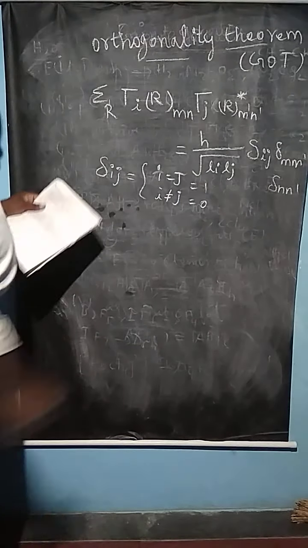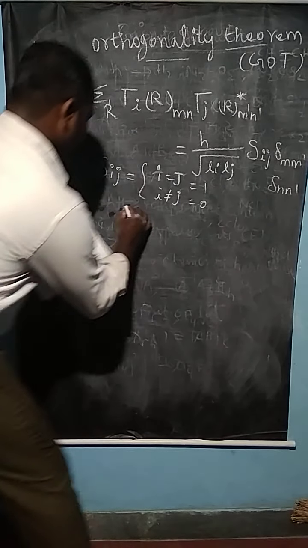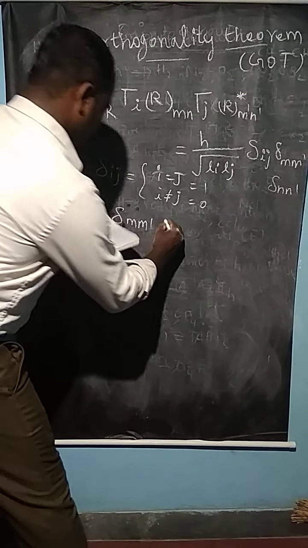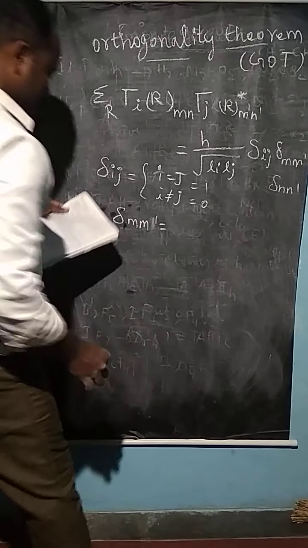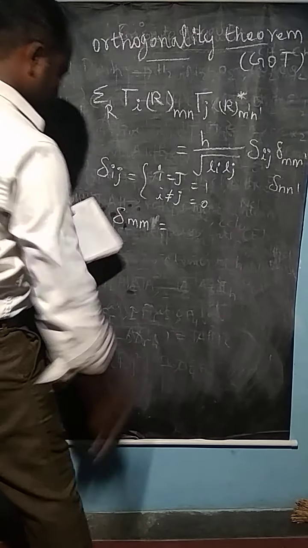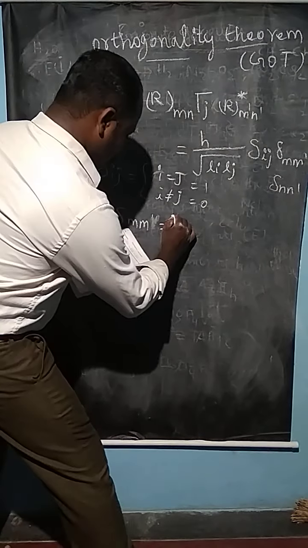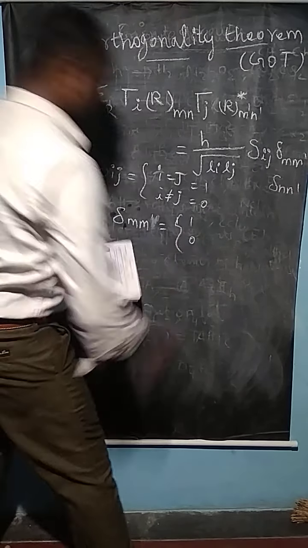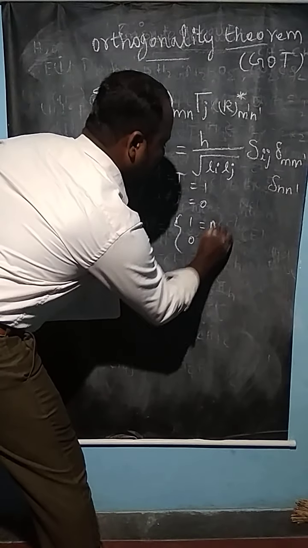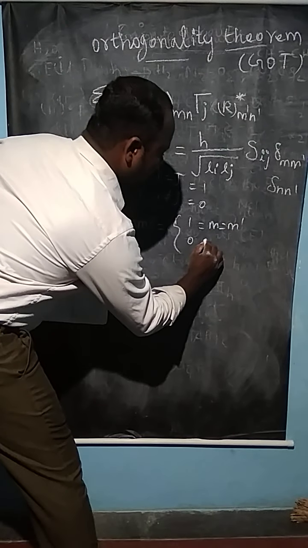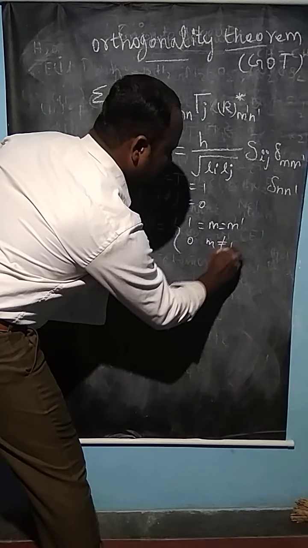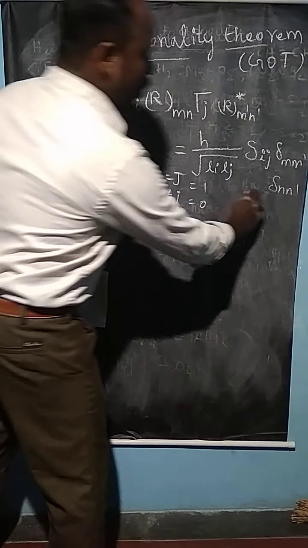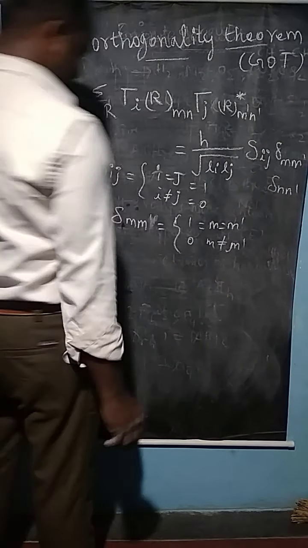Similarly, del M M dash is equal to 1 if M is equal to M dash, and if M is not equal to M dash, the value becomes 0. Similarly for the Kronecker delta value of the nth class also.